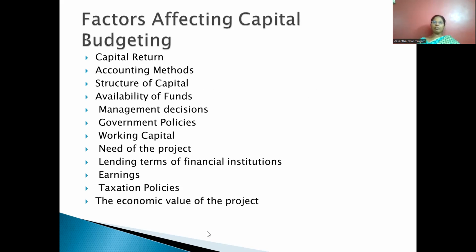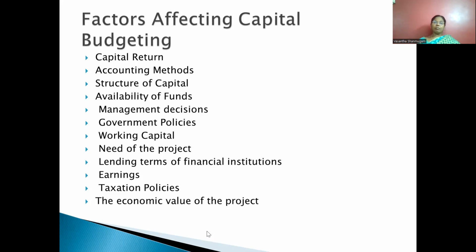I think now everything is clear. I have discussed capital budgeting, characteristics of capital budgeting, types, and what are the processes to be followed. Okay, shall we move on to next? That is factors affecting capital budgeting.